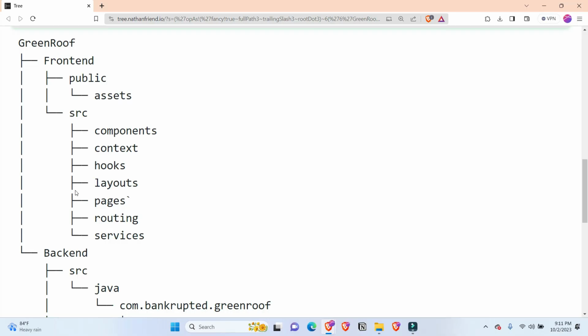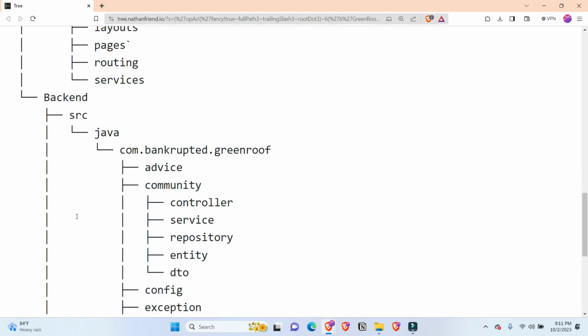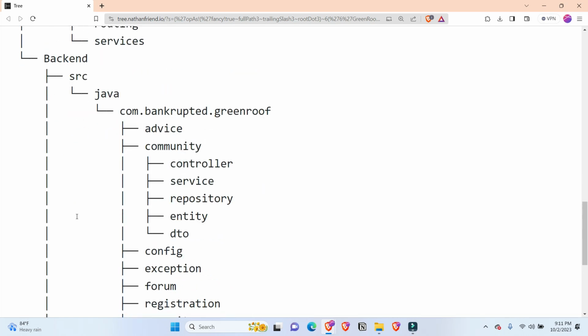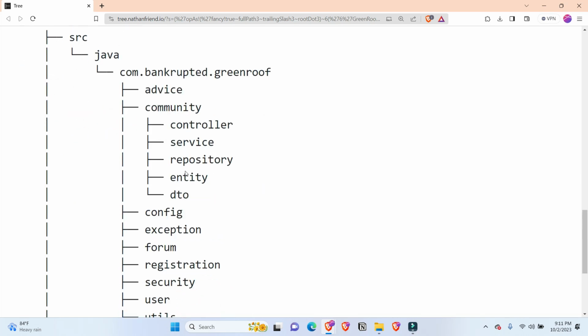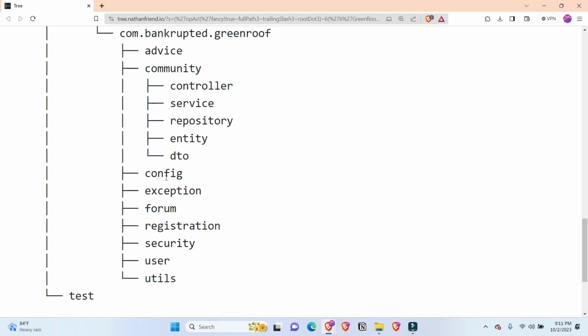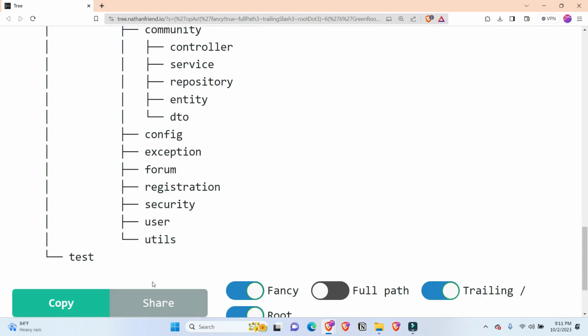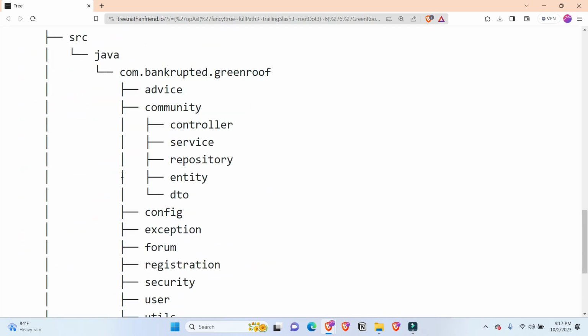This is how we structured our folders. We have followed the MVC pattern for the backend part. Moreover, we tried to structure our folders in such a way that it can easily be converted into a microservices architecture. In the backend part, we have folders for different features. Inside most of the folders, we have used the same pattern as it is shown here for the community.